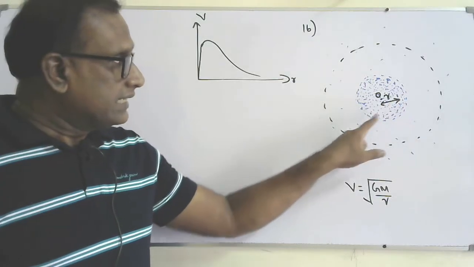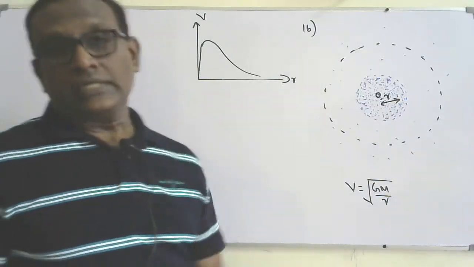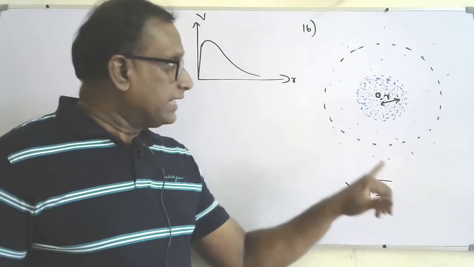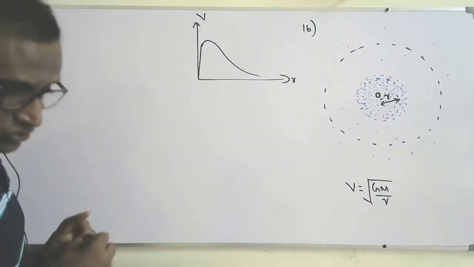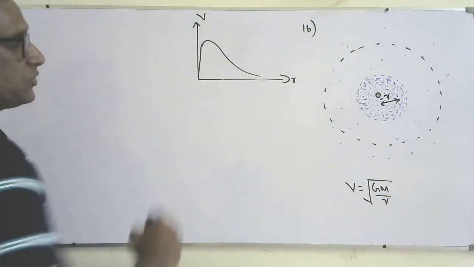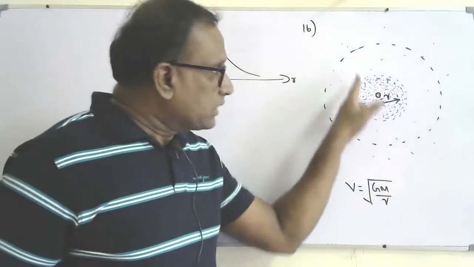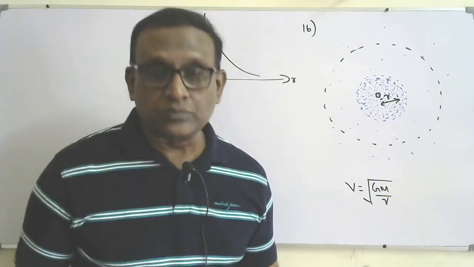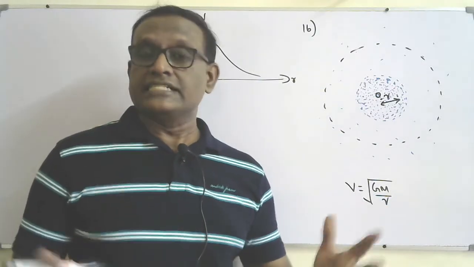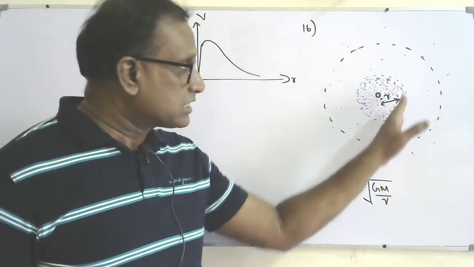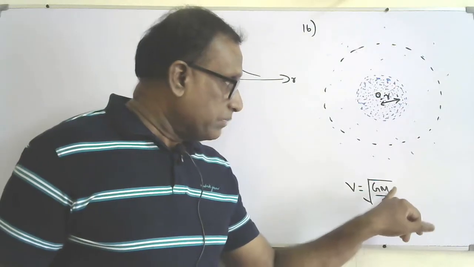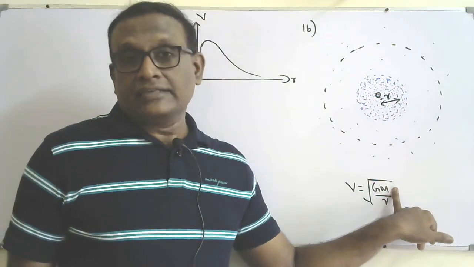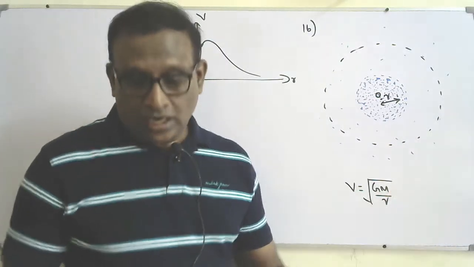When we consider the nucleus, so when we think about r starting from 0, within the nucleus, if I assume the density of the distribution is constant, I can say mass is directly proportional to r cube.